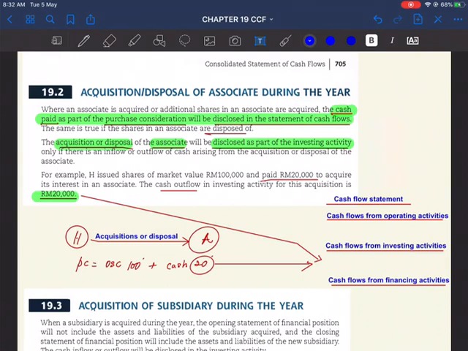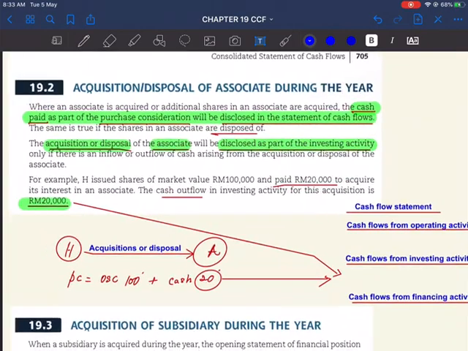financing activities. However, for associate companies, any dividend received from associate companies will be recorded as cash inflows from associate companies. So we have to find what is the cash inflow from the dividends from the associate company. So that was discussed in our last session.